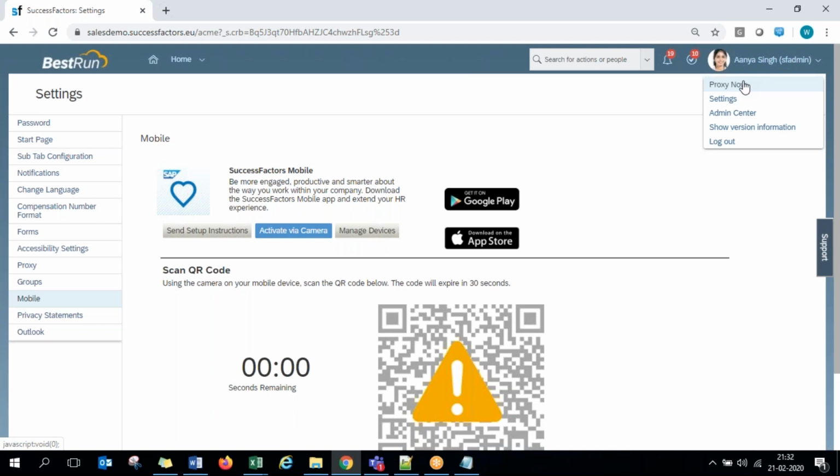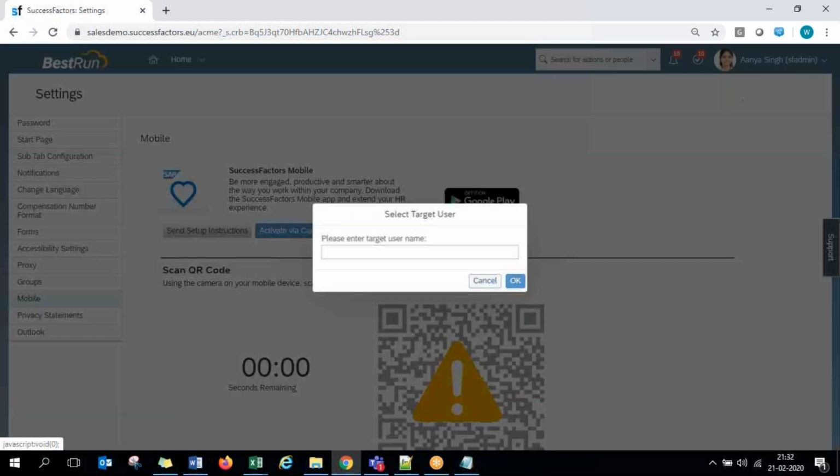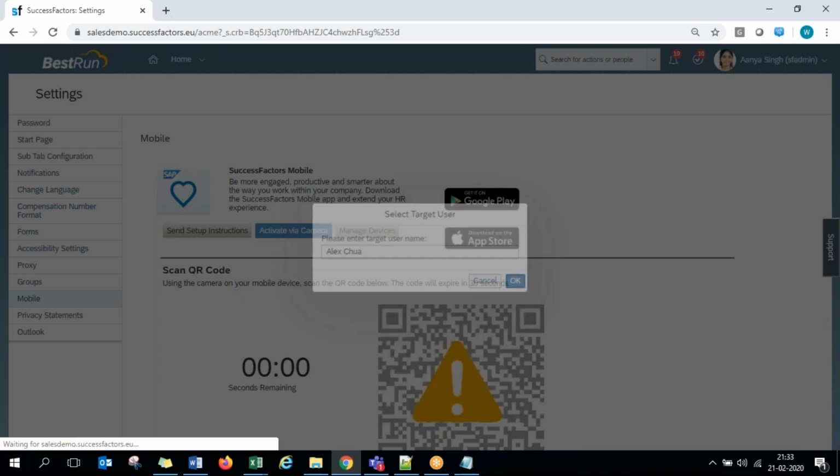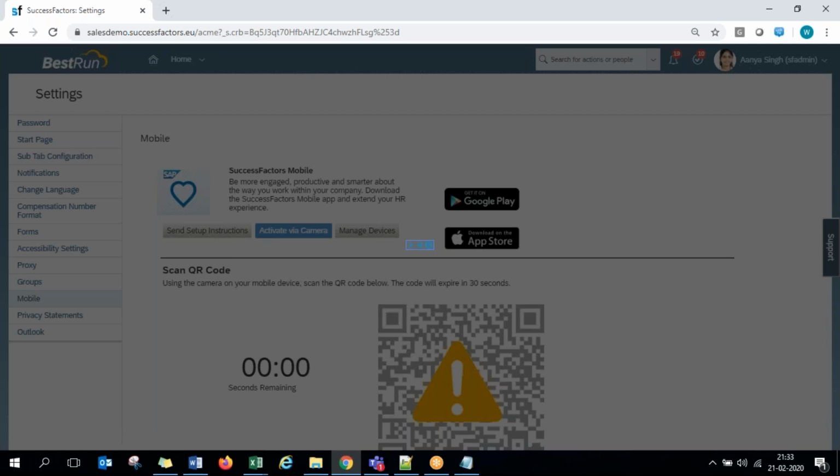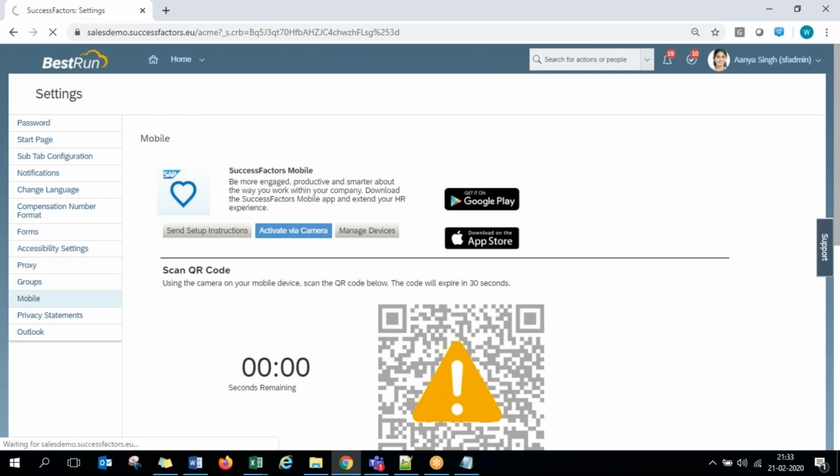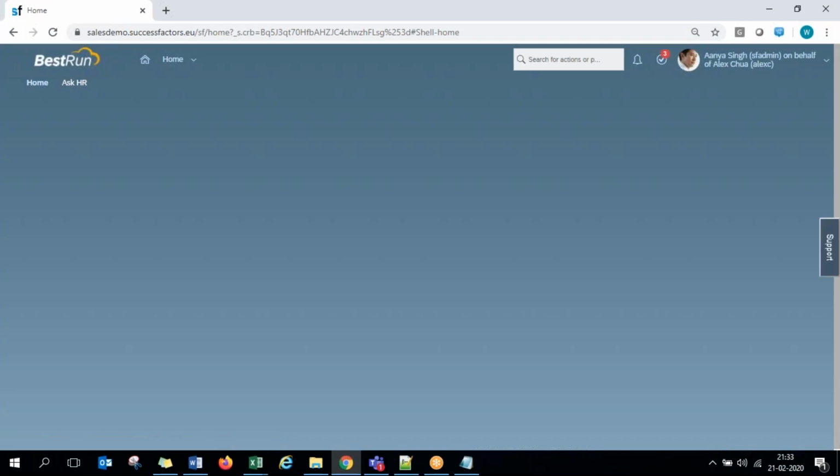Administrators who are handling the config side of the system and the consultants who actually configure the product will have this proxy. The proxy feature is all about getting access to log in to any other's profile. Just start searching for any employee name, select their name in the list, and click on OK. Now the system will open up as if that employee logged in with his ID and password. It shows all that employee's data. So now I just proxied in the name of Alex. Now Mr. Alex's profile is opened up.